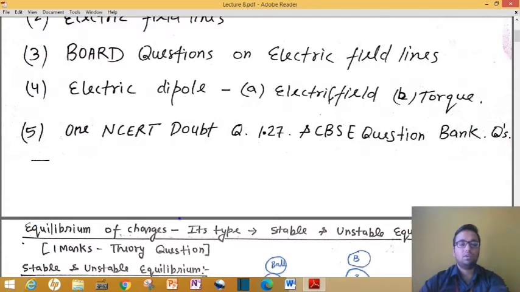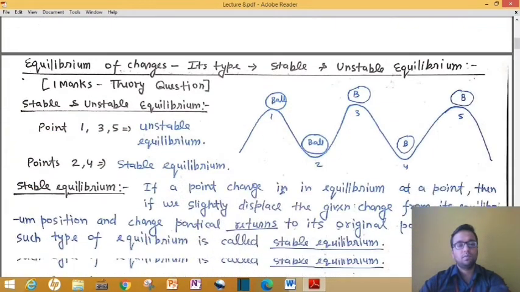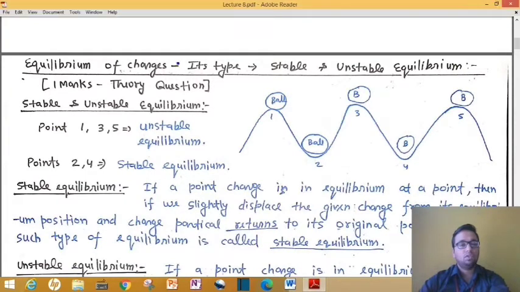Now we will start our first topic of today, that is equilibrium of charges. So what is this topic actually? Now I have made one diagram. With the help of this diagram we will try to understand what equilibrium actually is. Equilibrium, you can understand that any particle which is at rest is said to be in equilibrium. Meaning that particle is not moving to left or right, then we call it in equilibrium.